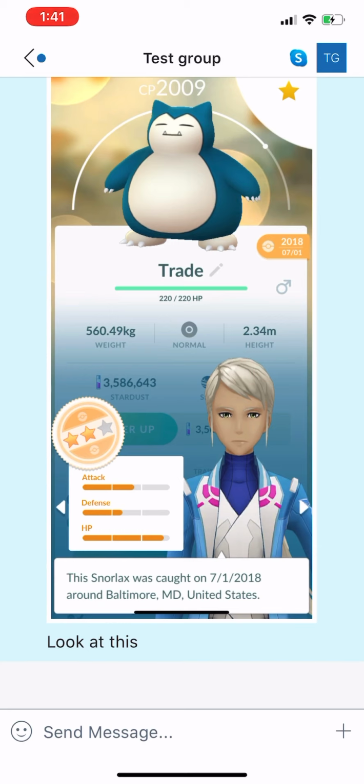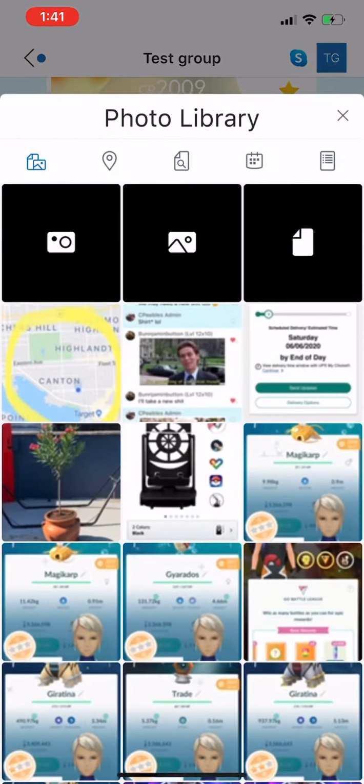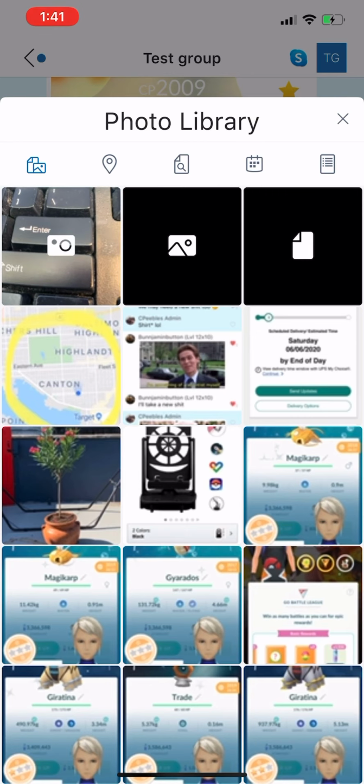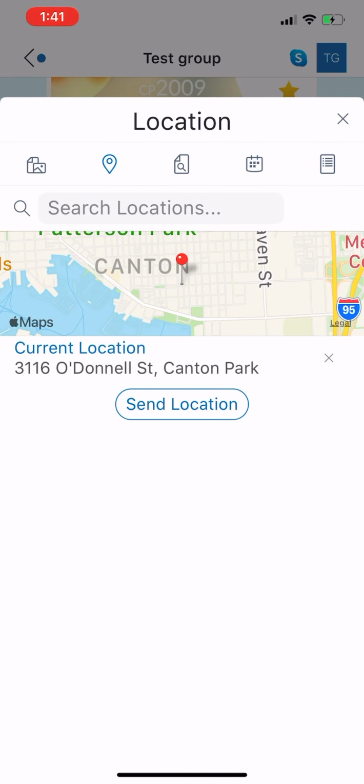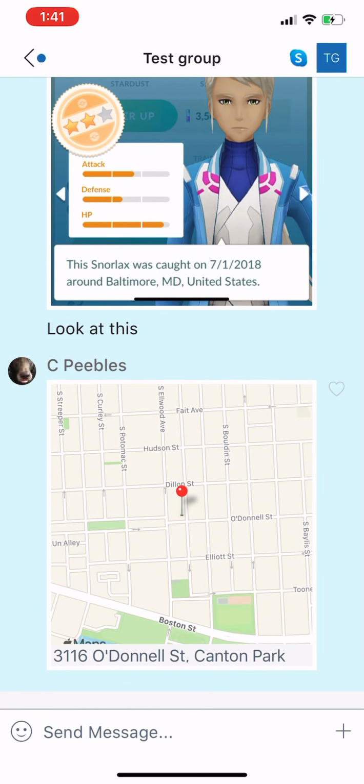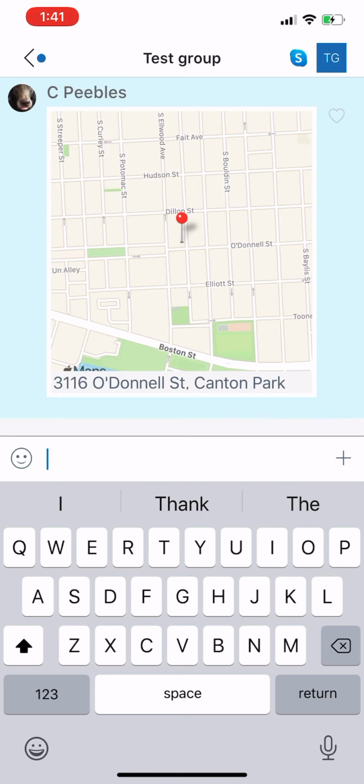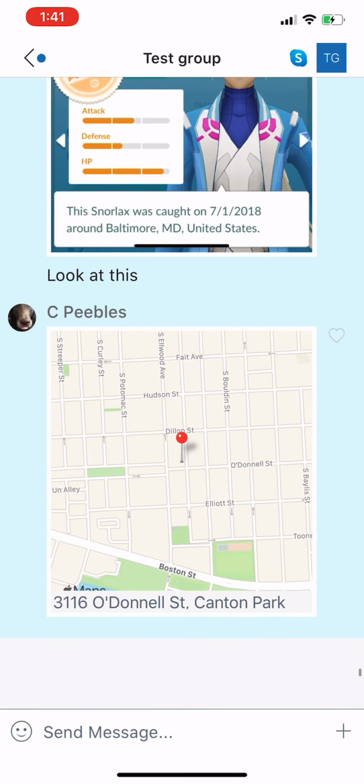One thing I'm going to show you guys real quick, if you want to do your location, like if you've seen a rare Pokemon or something and you're out in the middle of somewhere, hit the plus here and then see the icon second from the left, that little pen looking thing, and you can share your current location. So if you're out and you see a Gible or something and you want to post a picture of the Gible and then drop a pin like that to show the location. So that's how you can do that right there.